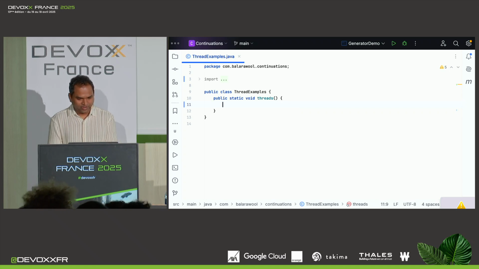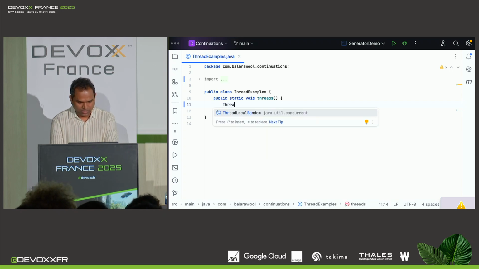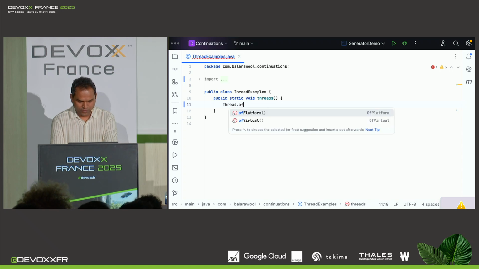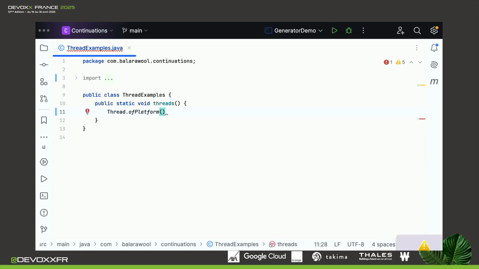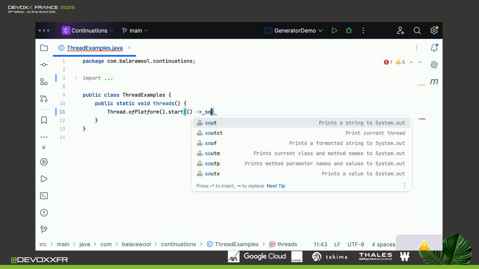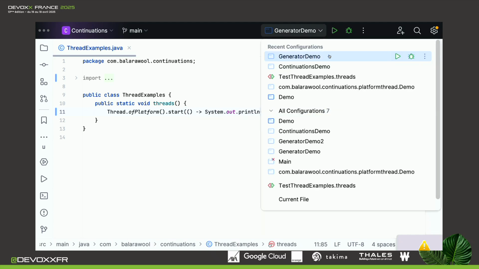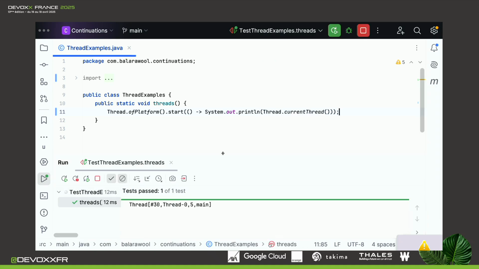So let's create some threads. Let's start with a platform thread. With Project Loom, there is actually a new API to create a platform thread, and that is to use Thread.ofPlatform. That gives us a platform thread builder onto which we can call start, and we can pass a runnable. In this case, I simply want to print the current thread.